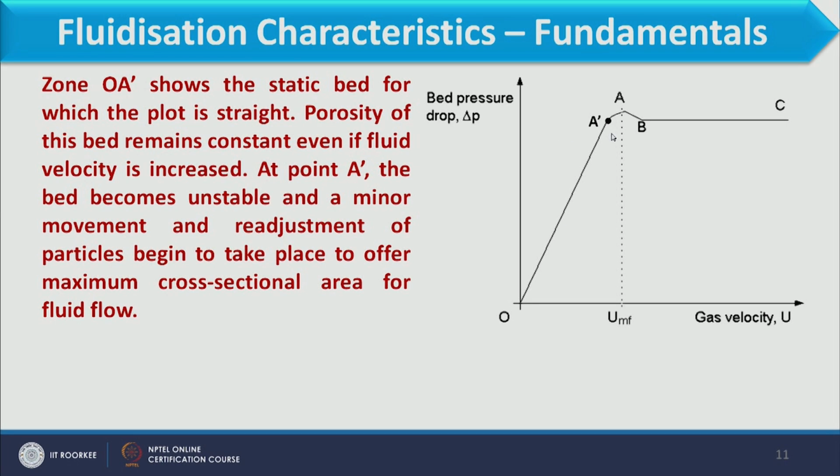Further, at point A dash, the bed becomes unstable, and minor movement and adjustment of particles begin to take place to offer maximum cross sectional area for fluid flow. Now what happens in A dash when the particle will start leaving its space? Instead of a uniform voidage, the voidage increases, and it may happen that the fluid may be passed through the complete cross sectional area of the bed.